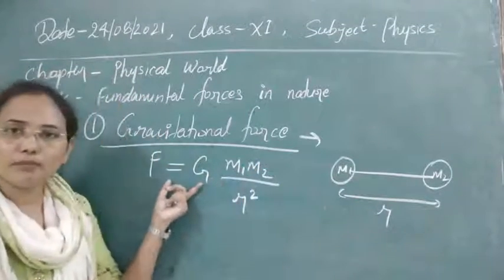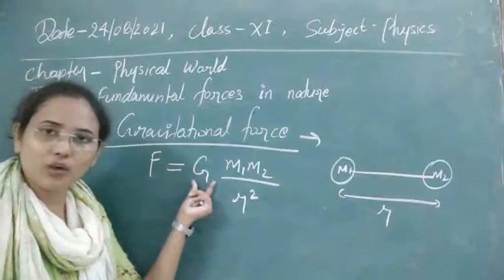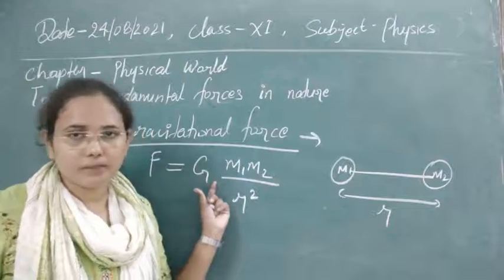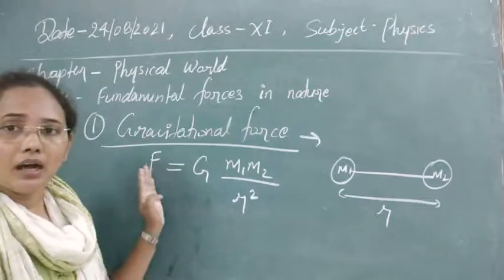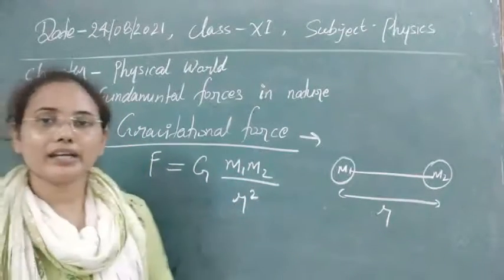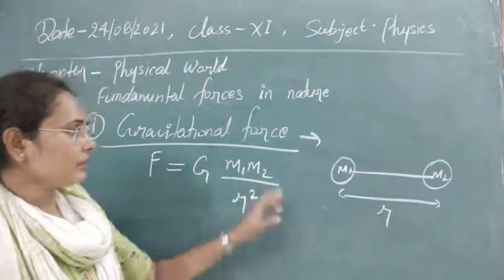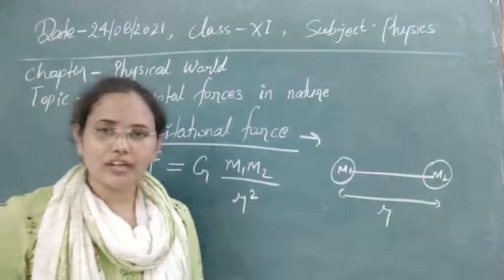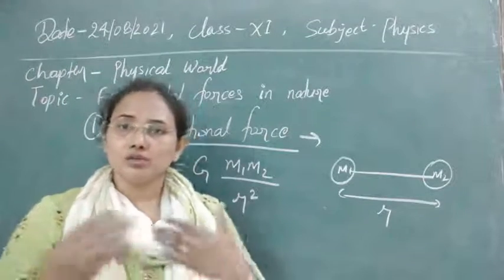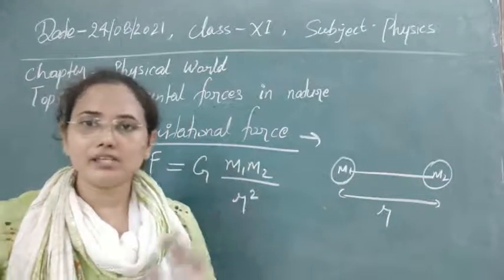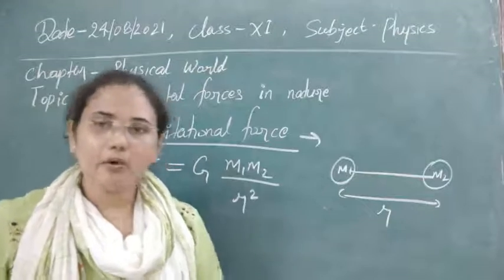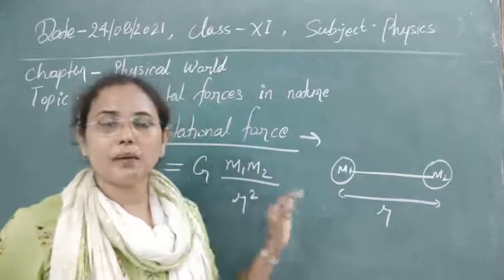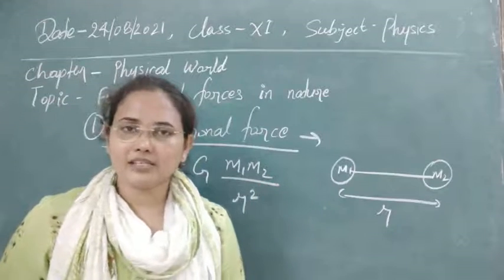And if you solve the proportionality, then you can obtain a constant, which is called the universal gravitational constant. So this is the way in which we can calculate gravitational force. Simple, this force binds two masses. Whenever there is a massive body, like I am here, you are here, both are bound by a gravitational force always. So every massive body in the universe is bound by this force, gravitational force.